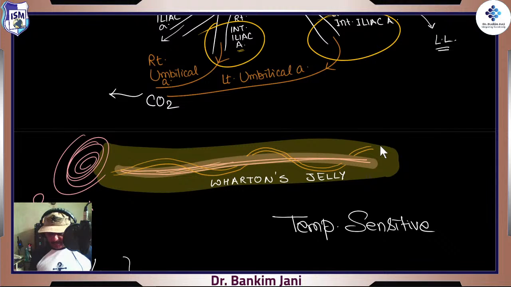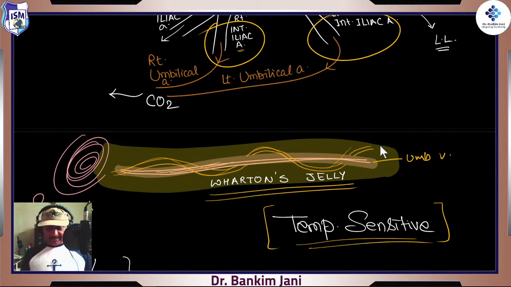So that was the umbilical vein, and then this winds around, right, it winds around that umbilical vein, and this entire thing is packed into a jelly-like substance which is called the Wharton's jelly. This Wharton's jelly is temperature sensitive. So when it is so cold, so dark inside the womb, at that point this Wharton's jelly is in its liquid state, right, it is in a semi-liquid or jelly state. So it is protecting all these umbilical arteries and the umbilical vein.